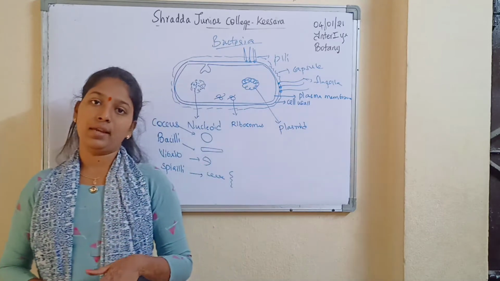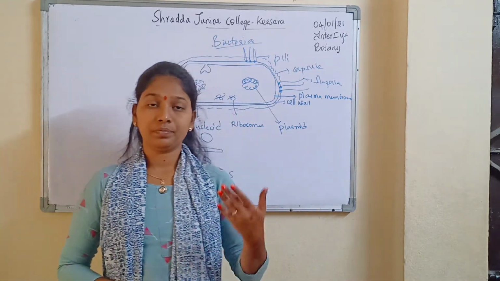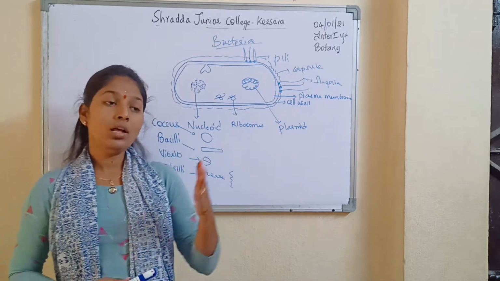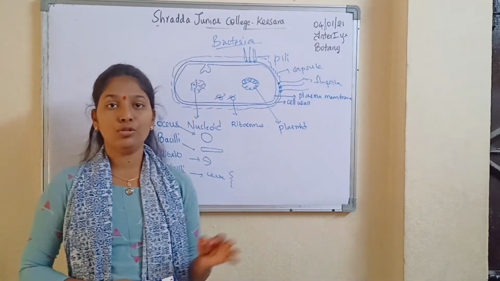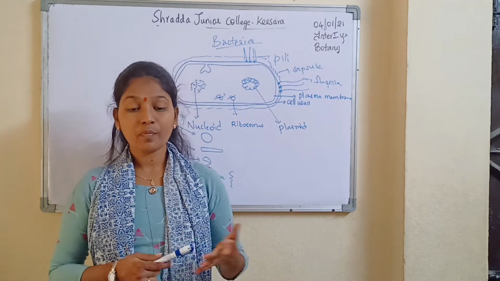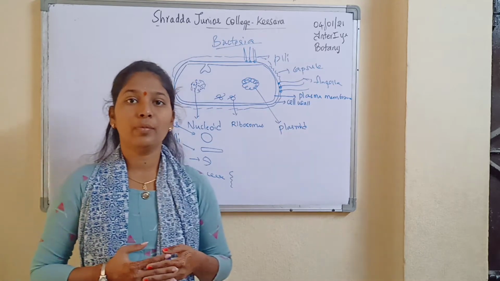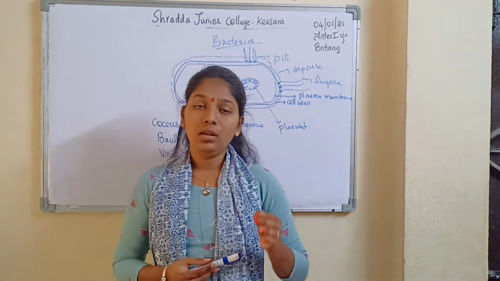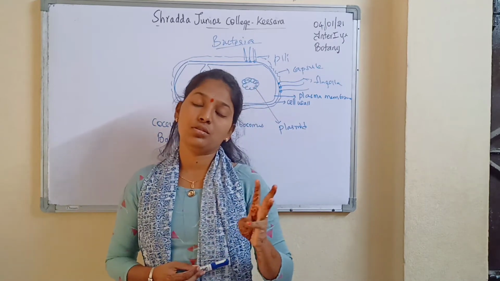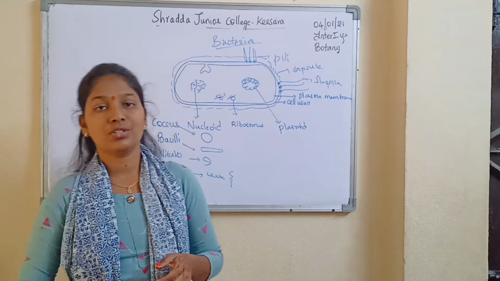Gram-negative will not retain the purple color, the purple color will be lost. Okay, and gram-positive bacteria contain teichoic acid, whereas gram-negative bacteria do not contain any teichoic acid. So with this we have done with the size, shape and types of bacteria. Now we'll move on to the structure of bacteria.